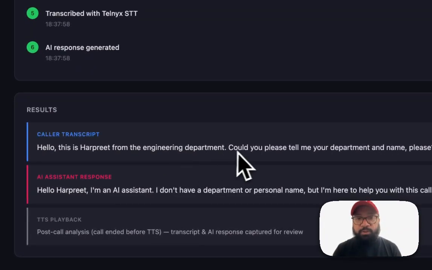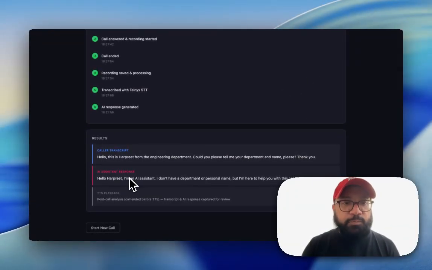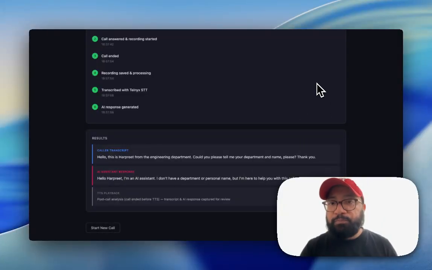Here's a transcription now. Hello, this is Harpreet from the engineering department. Could you please tell me your department and name, please? This is what I spoke to it. And in response, AI says it's an AI assistant. It doesn't have a department or personal name, but it's here to help me.